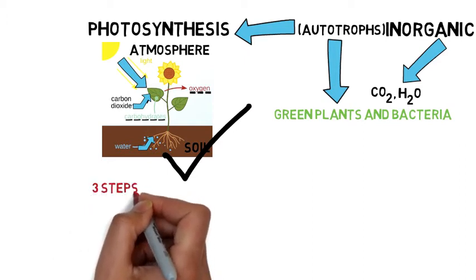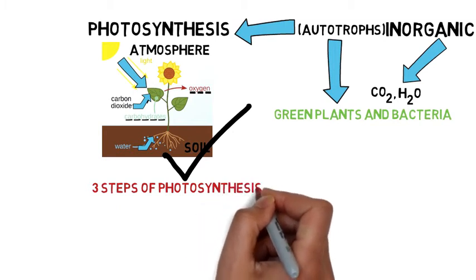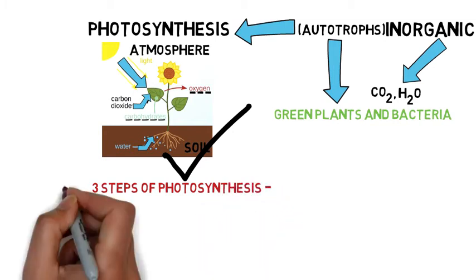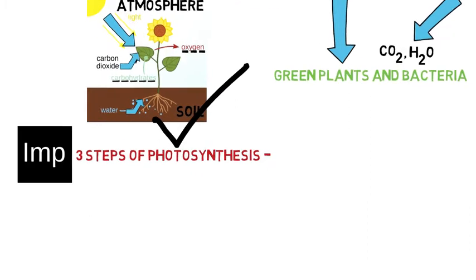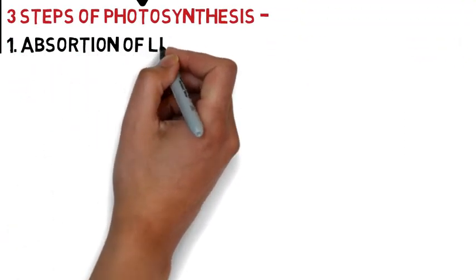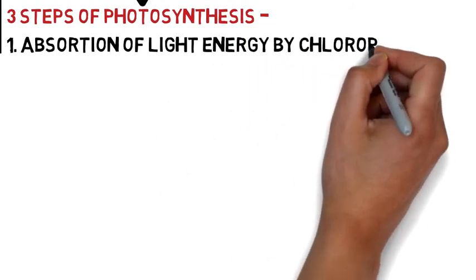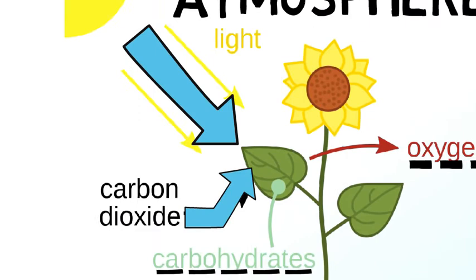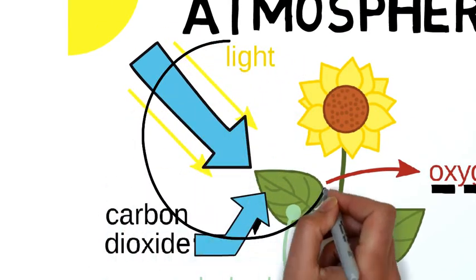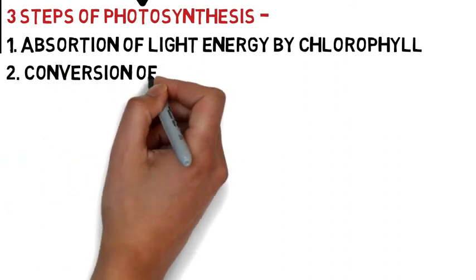So let's see an important part here, the 3 steps of photosynthesis. This is very important in terms of board exams, that's why please concentrate more. First, absorption of light energy by chlorophyll. Chlorophyll is there in leaves, the green pigment.